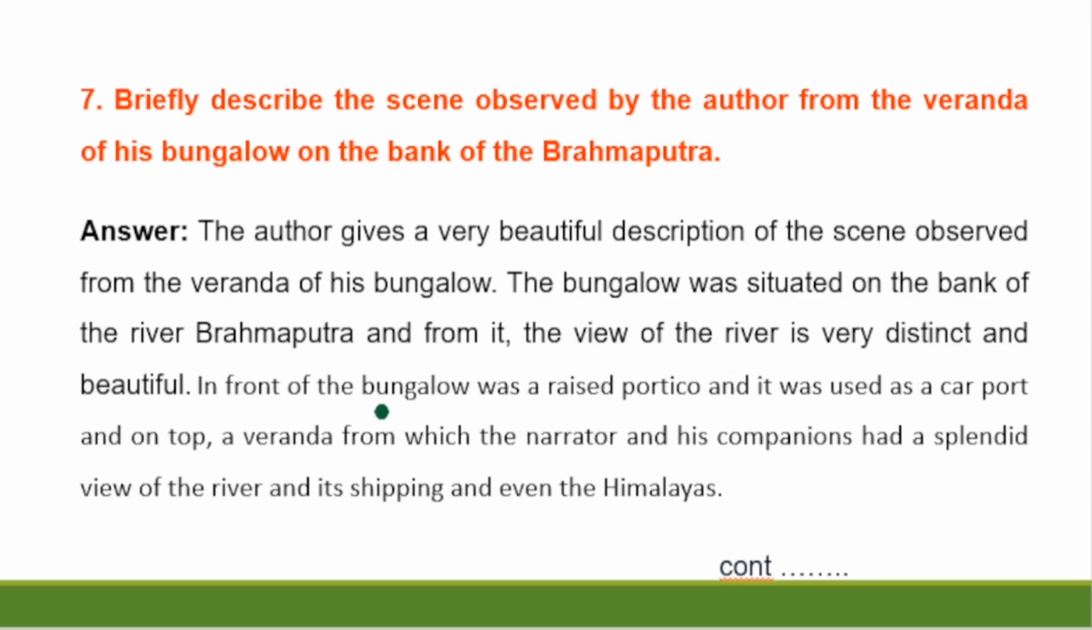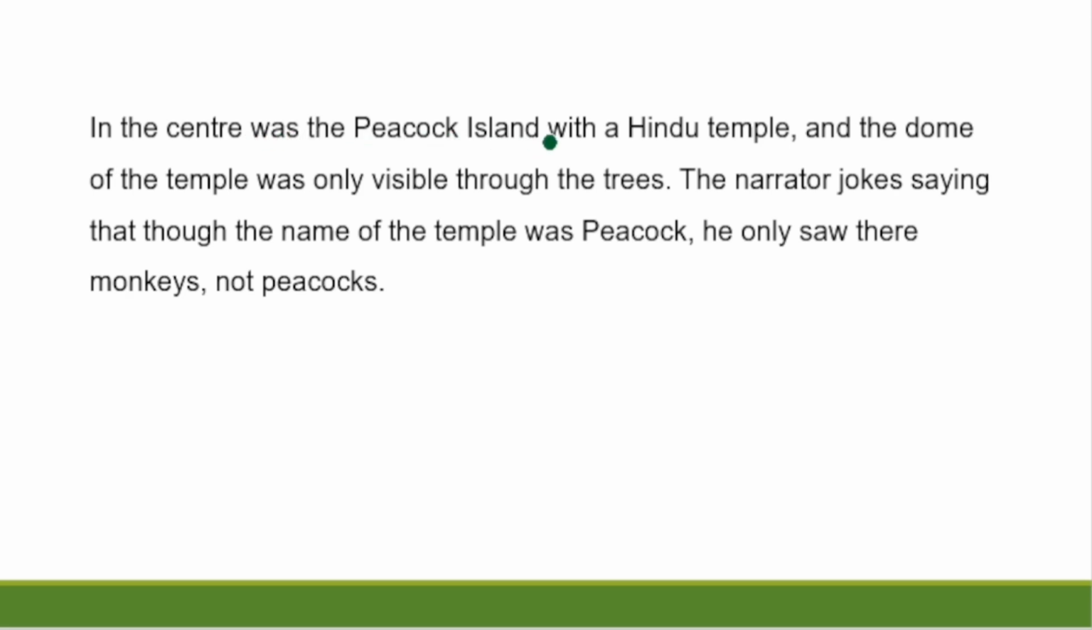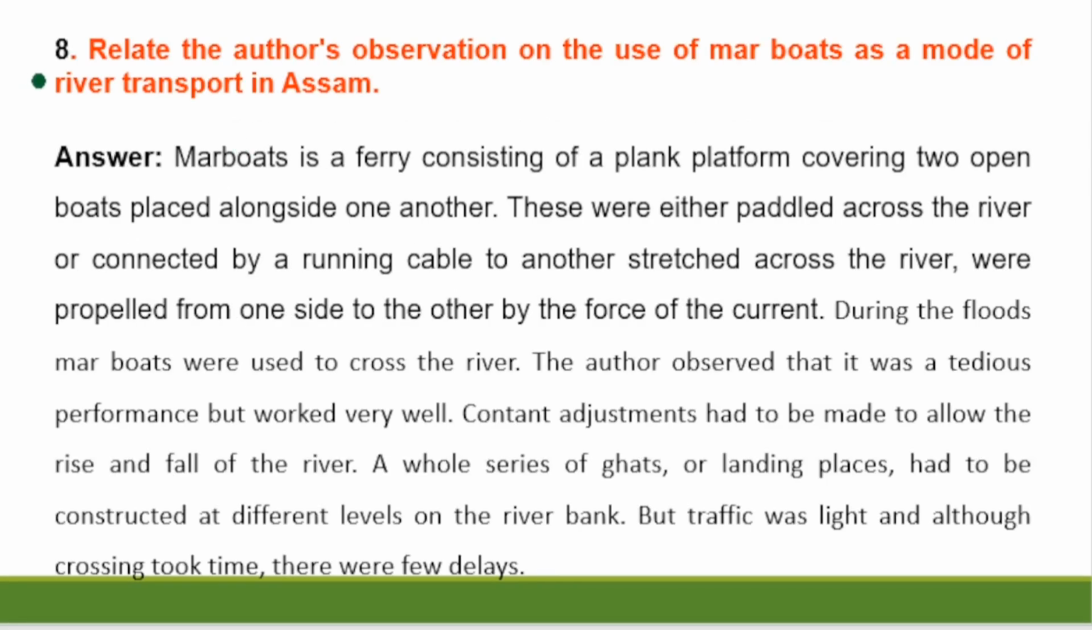very distinct and beautiful. In front of the bungalow was a raised portico, and it was used as a carport, and on top a veranda from which the narrator and his companions had a splendid view of the river and its shipping and even the Himalayas. In the center was the Peacock Island with a Hindu temple, and the dome of the temple was only visible through the trees. The narrator jokes saying that though the name of the temple was Peacock, he only saw there monkeys, not peacocks.